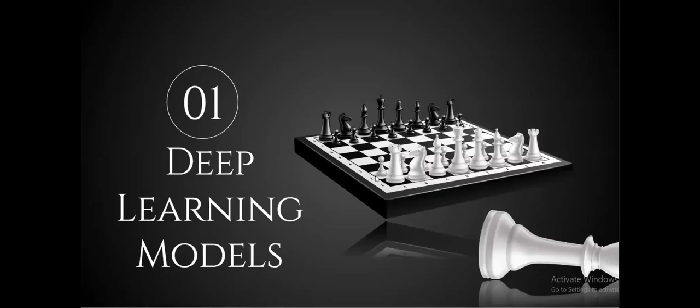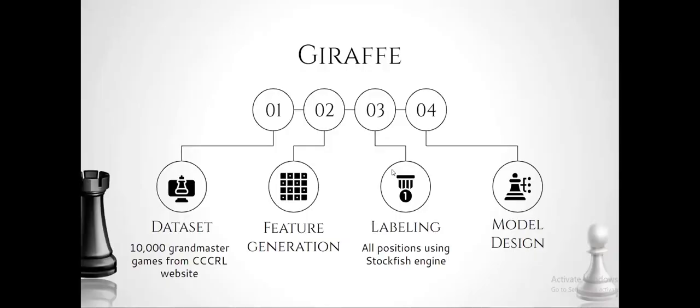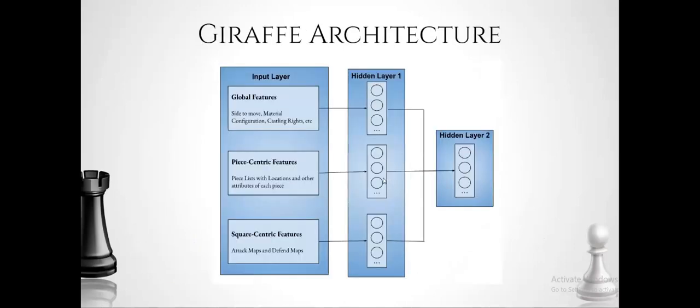Let's take a look at the first part, which was training our deep learning models. The first model we looked at was Giraffe. Here we used a dataset of 10,000 Grandmaster games from which we generated more than 370 features. We labeled each of these features using the Stockfish engine and then designed our model architecture, which is basically a neural network. As you can see, this is what the architecture of Giraffe looks like, where the input is divided into three sets of features: the global features, piece-centered features, and the square-centric features, each of which is fed as a separate input into the first hidden layer, which are then combined and sent into the second hidden layer.